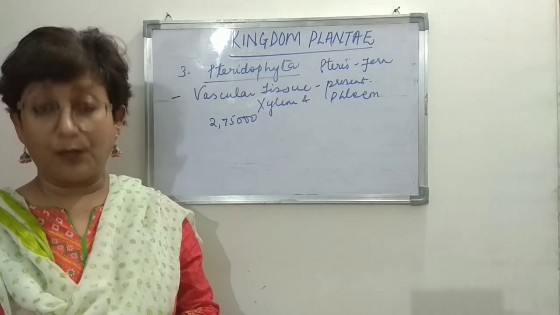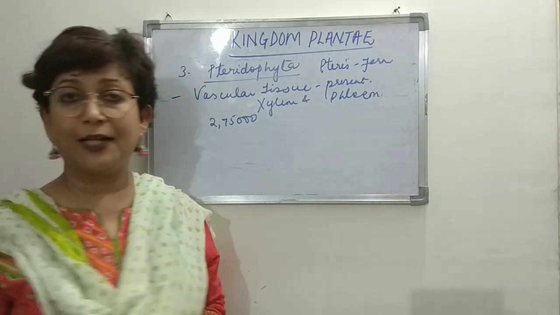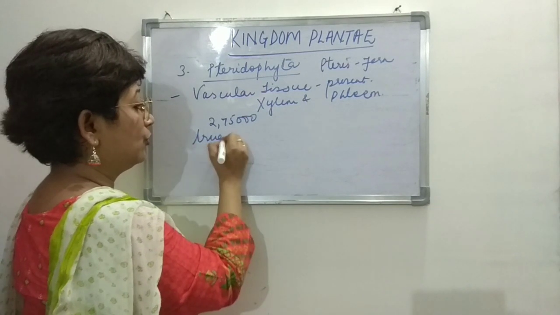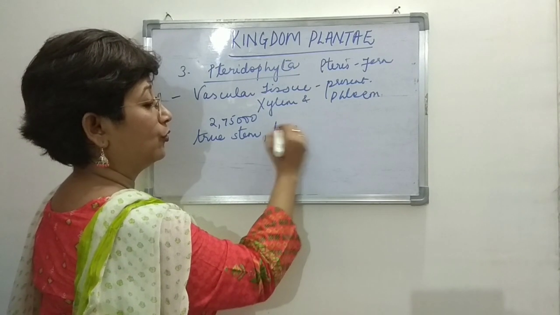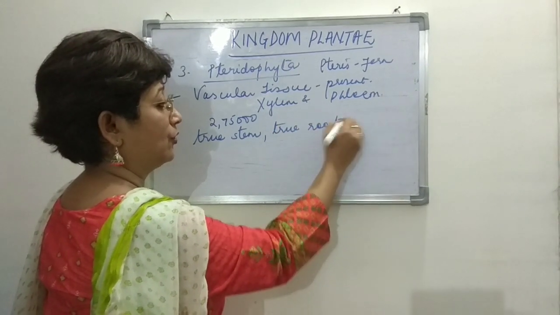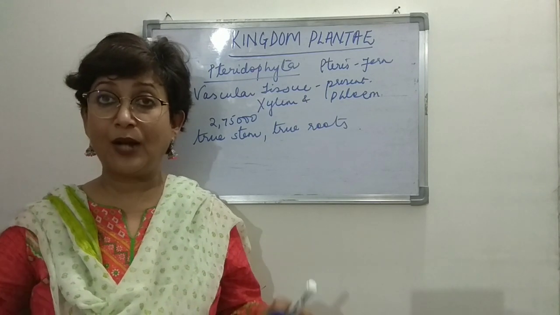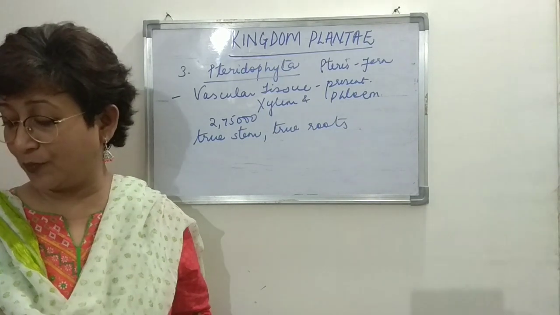So the plant body now is more differentiated, and the plant body of pteridophytes has true stems, right, and true roots, right? So whatever root and stem we study about the land plants, those are the true roots and the true stems, right?